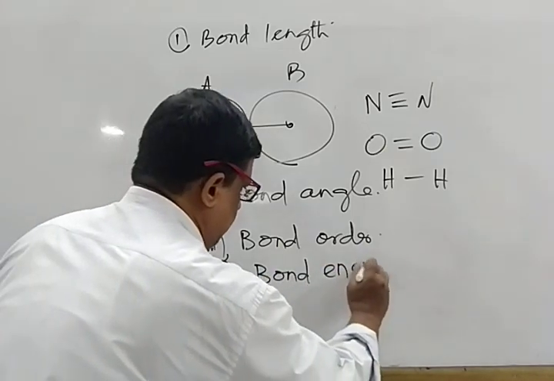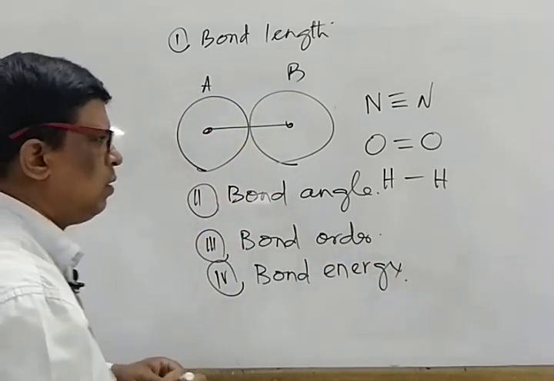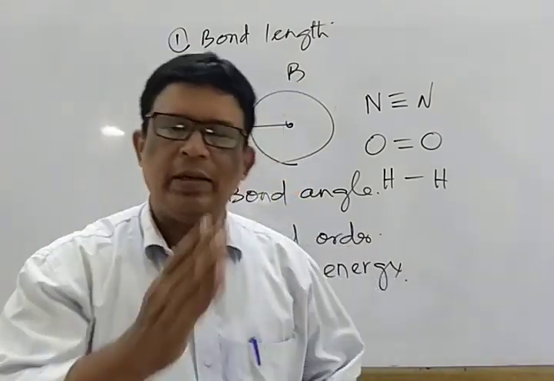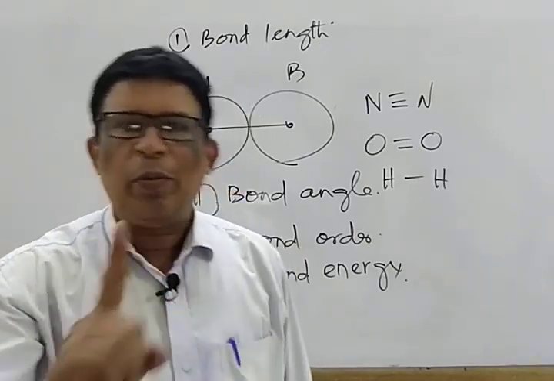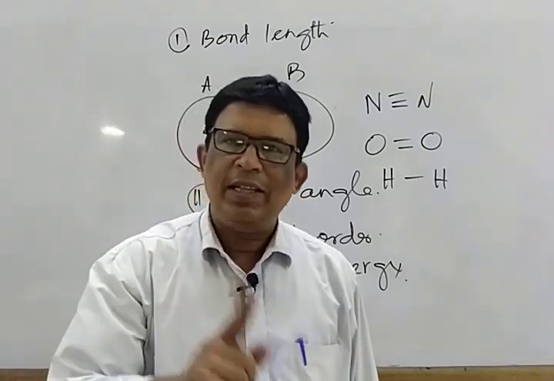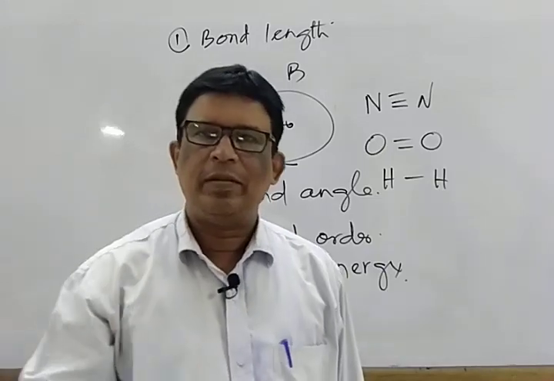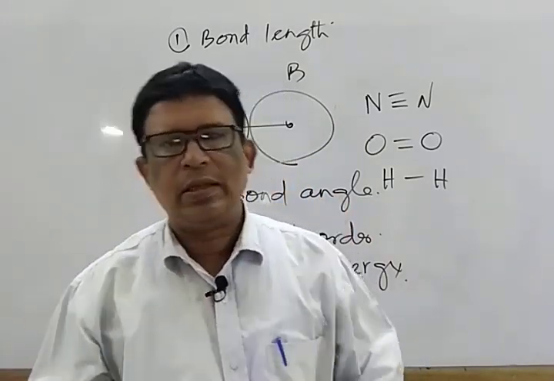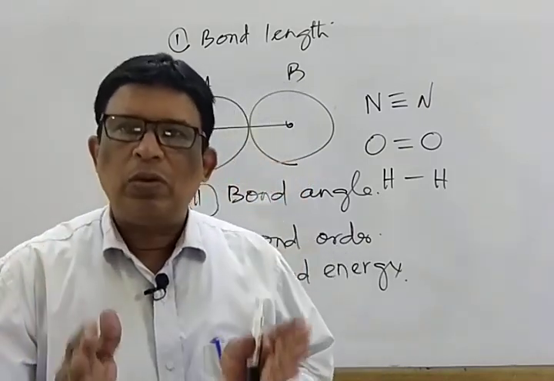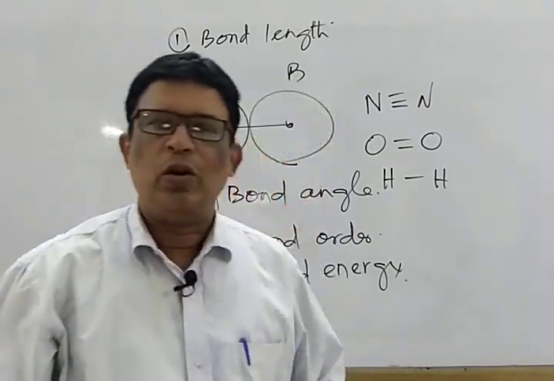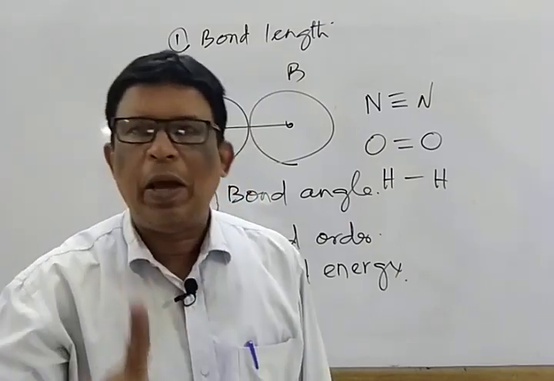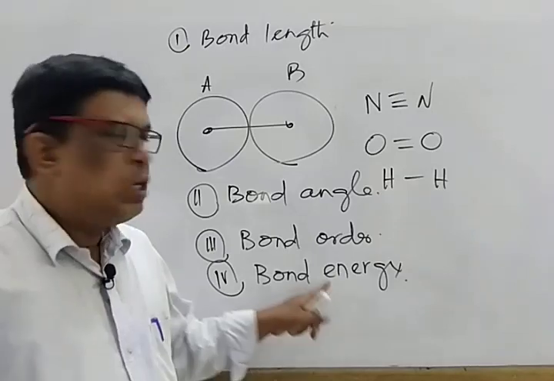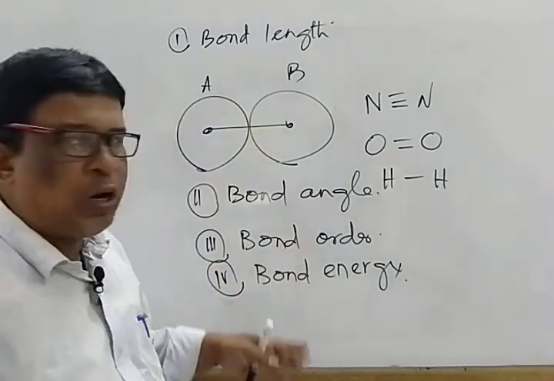Bond energy is the amount of energy required to break 1 mole of a particular type of bond. I repeat again. Try to understand, listen only, we write next. What is bond energy? The amount of energy required to break 1 mole of a particular type of bond is known as bond energy. So these are known as bond parameters.